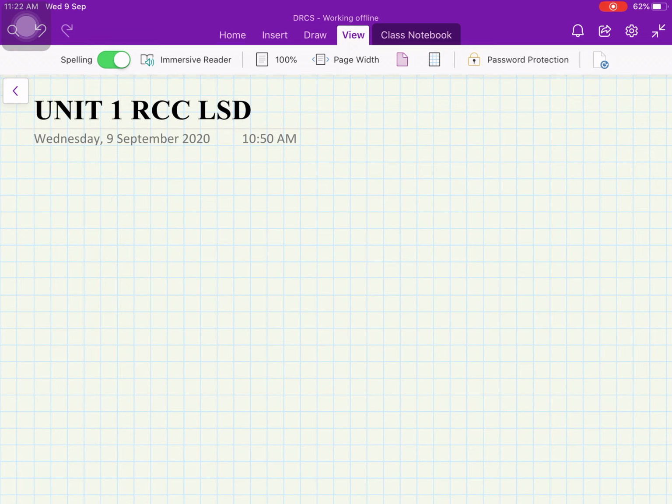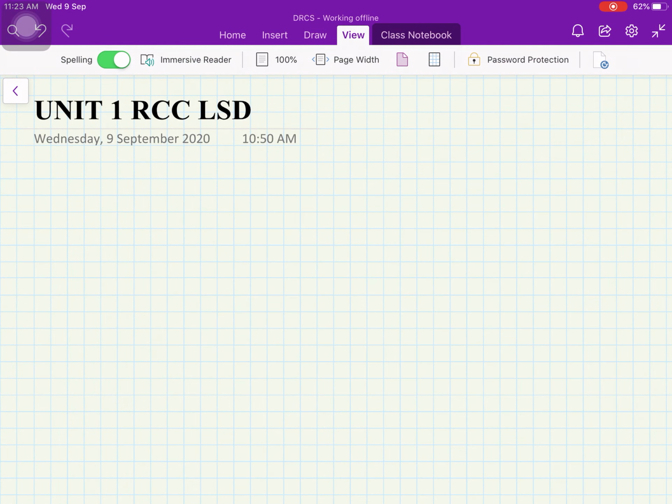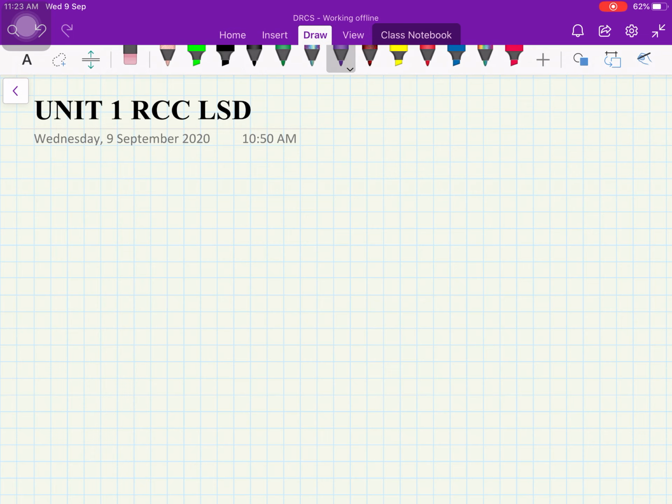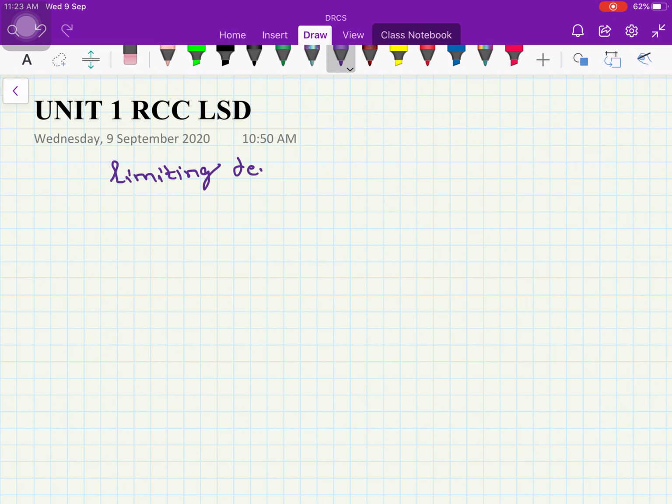Limiting depth of neutral axis is the depth at which the strain in concrete and the strain in steel reach their permissible values at the same time. So that is what the limiting depth of neutral axis says. Limiting depth of neutral axis, or we can say maximum depth of neutral axis.